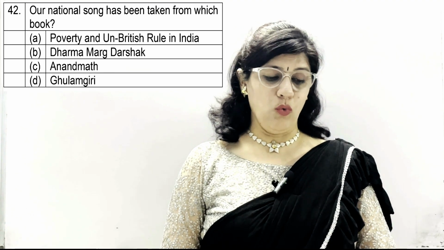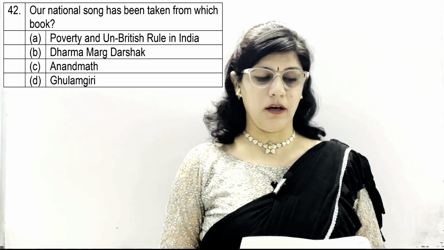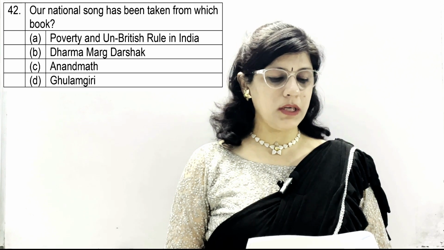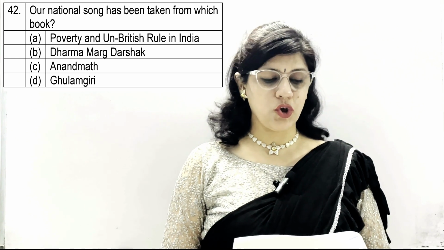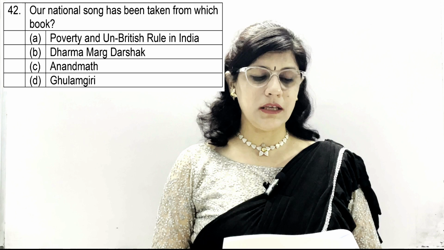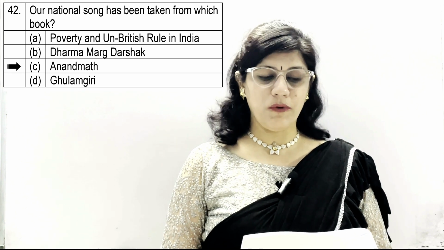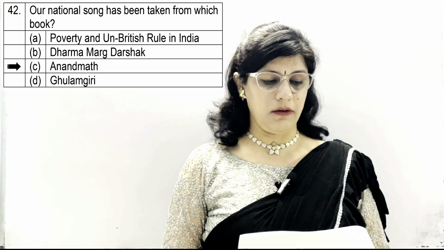Question number 42. Our national song has been taken from which book? Option A, Poverty and Un-British Rule in India. B, Dharm Margdarshak. C, Anand Mat, and D, Gulam Giri. Correct option is C, Anand Mat, from which our national song has been taken.